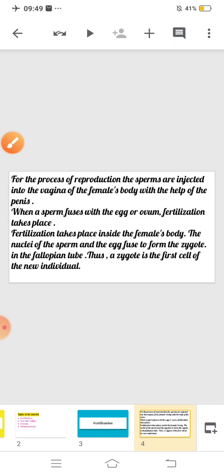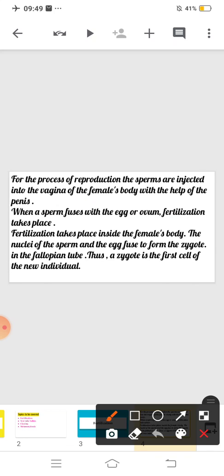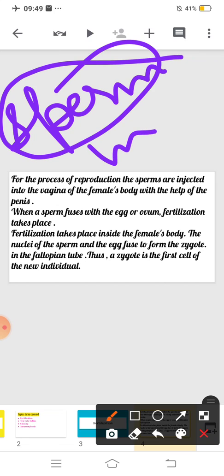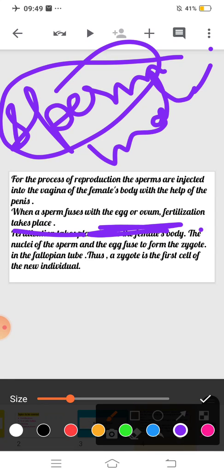Now, when a sperm, which is the male part, fuses with the egg or ovum, fertilization takes place. Fuses means mixed.